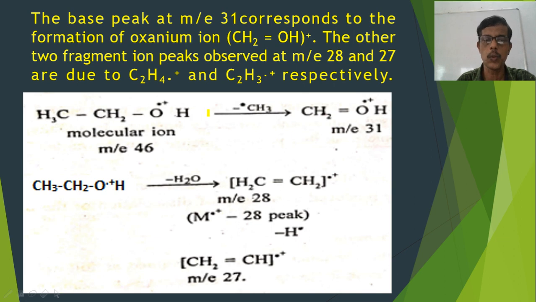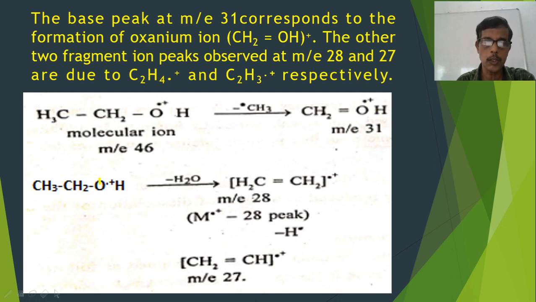So CH3CH2OH plus, the molecular ion at m/e 46, will lose a CH3 radical upon fragmentation to produce CH2OH plus, that's an oxonium ion with m/e 31. This is the base peak or peak of 100% intensity.